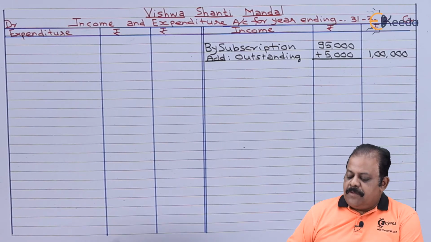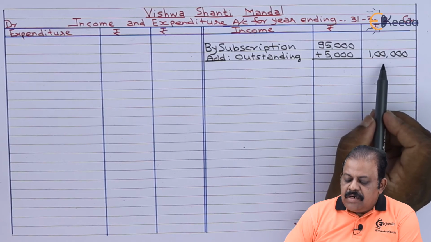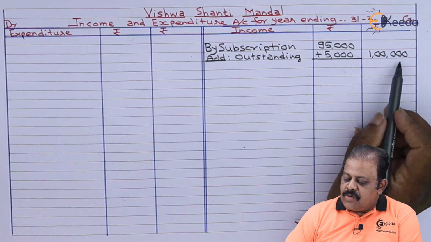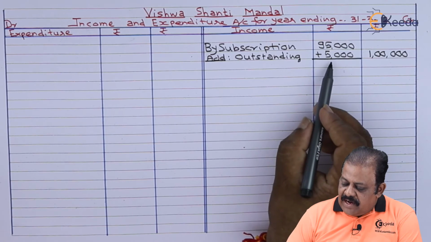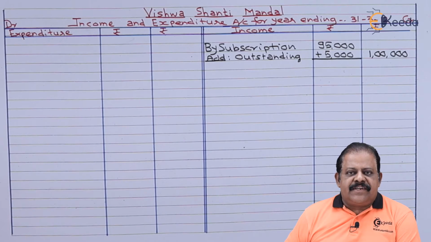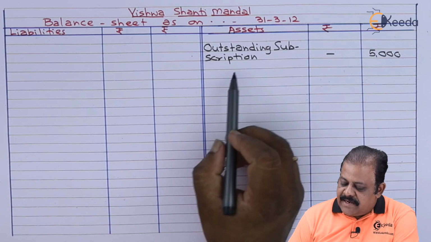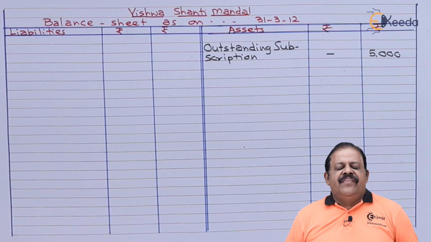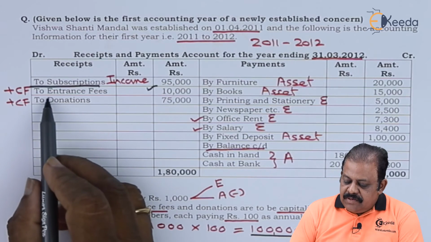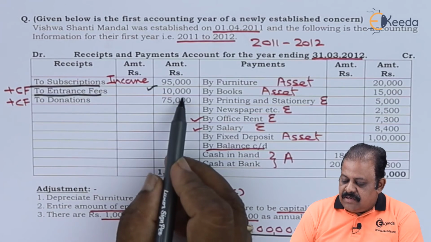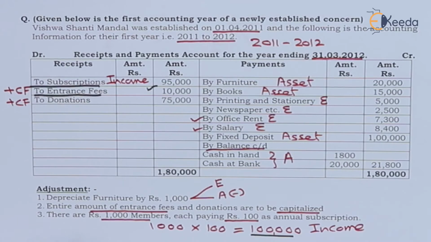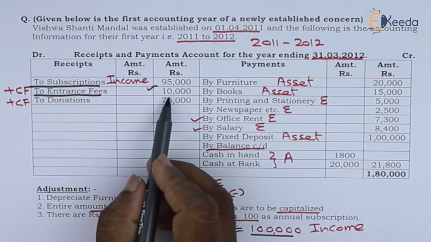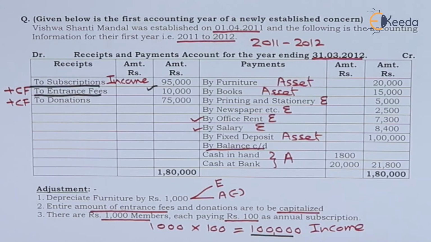So whole amount of subscription earned by NPO is rupees 1 lakh. This 5,000 will be recorded then as asset. So in balance sheet on asset side, outstanding subscription we have recorded rupees 5,000. Next we have entrance fees received 10,000. Here adjustment number 2 says entire amount of entrance fees to be capitalized. So this amount 10,000 will become part of capital fund.